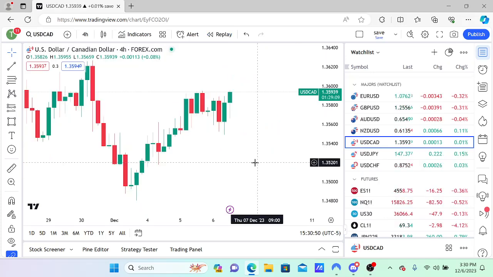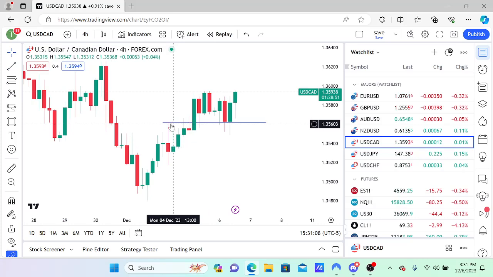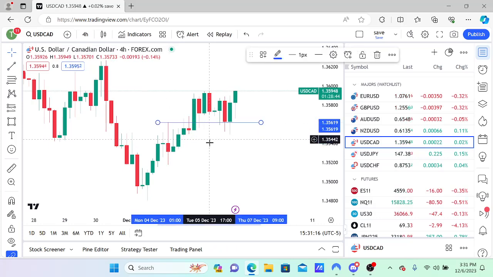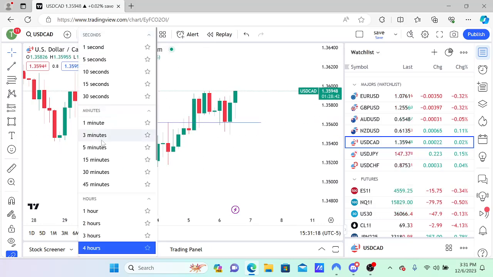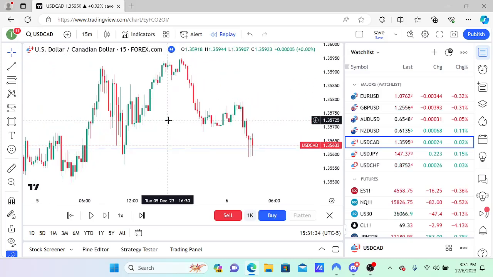So USD CAD, this is another turtle soup play that we had this morning. And here's our higher time frame point of interest. You see this old high right here? This was our level of support this morning that we had identified in chat. So right away we've identified our higher time frame point of interest. Now let's go to the lower time frame. So look at this right here. This is what was happening this morning in London session.